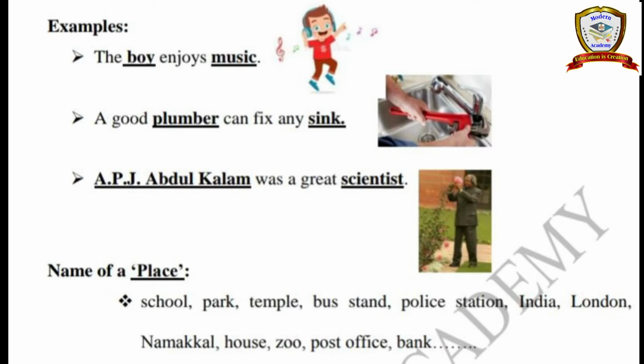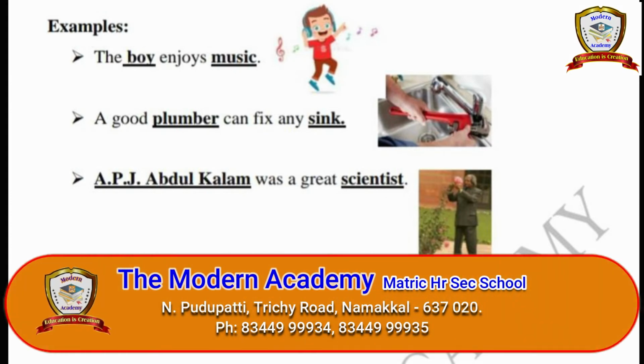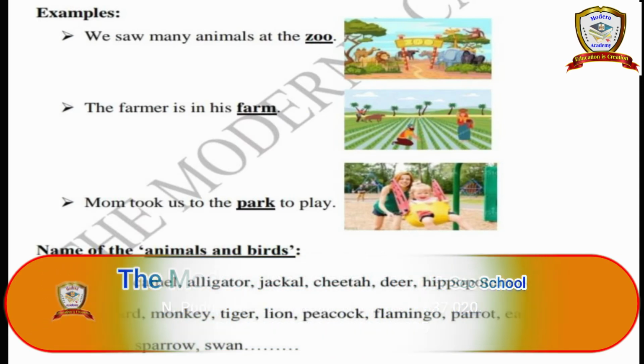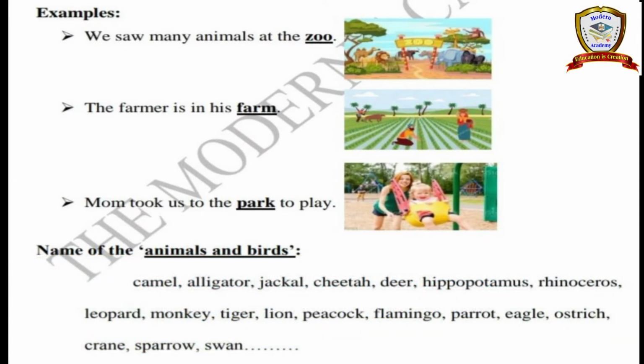See the examples: school, park, temple, bus stand, police station, India, London, Namakkal, house, zoo, post office, bank, park, beach, Trichy, China, Africa, America, Kerala, Karnataka.